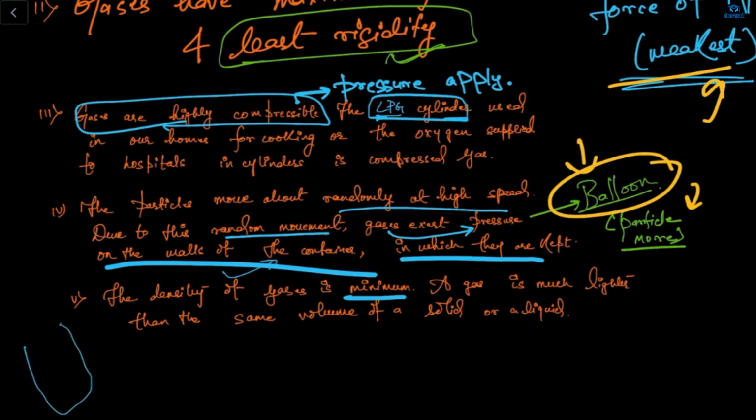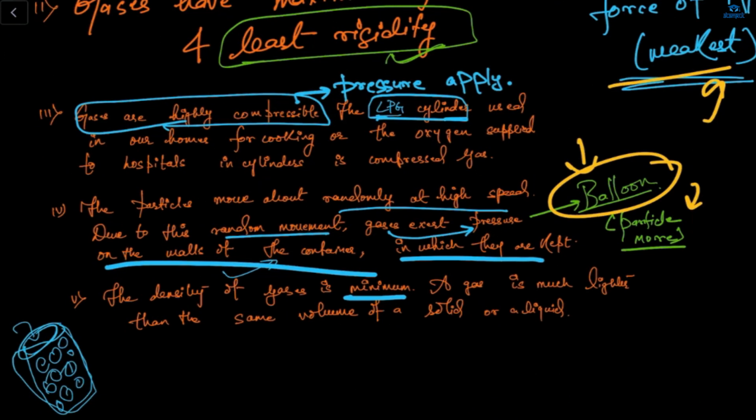Like if we are putting gas in an LPG cylinder, what is happening? The particles inside the cylinder are exerting pressure on the wall of the container in which they are kept. Why are they exerting pressure? Because they can move at a very high speed, and due to this random movement of your particles, they are exerting pressure on the walls of the container in which the gas is kept.